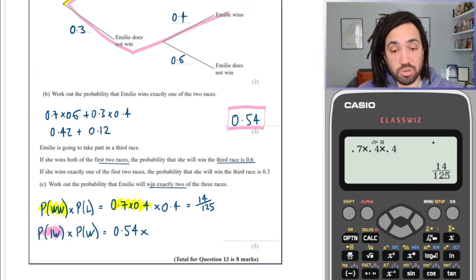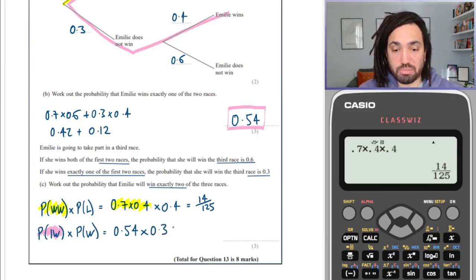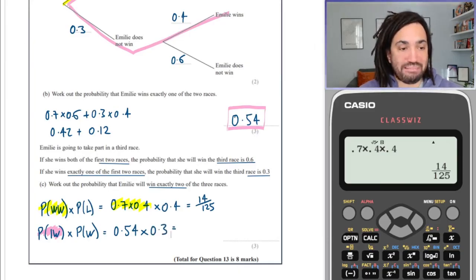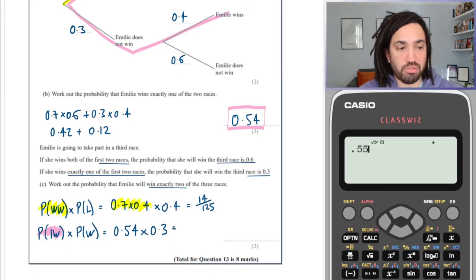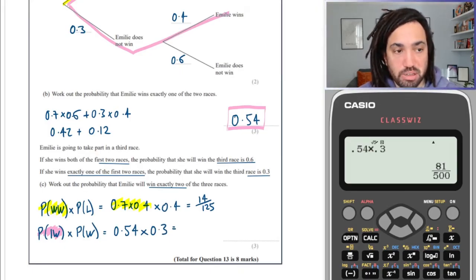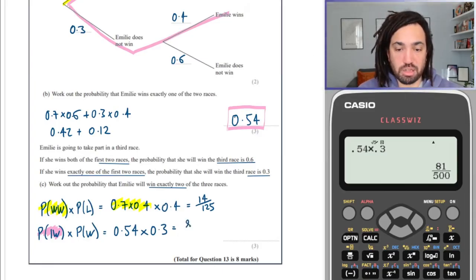So to make it 2 out of 3, she needs to win another 1. And it says here that if she does win 1 out of the first 2, then the chance she'll win the third is 0.3. So we have to times this by 0.3. So we do 0.54 multiplied by 0.3. And we get 81 over 500.